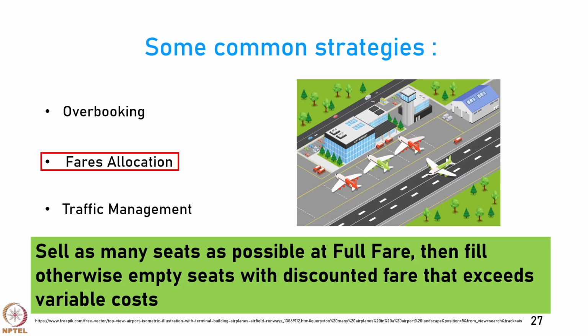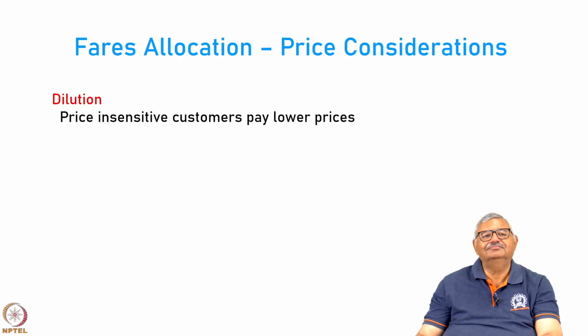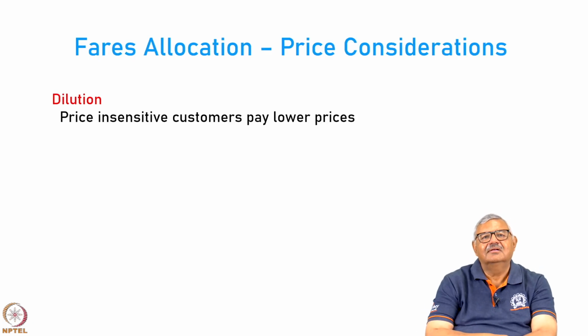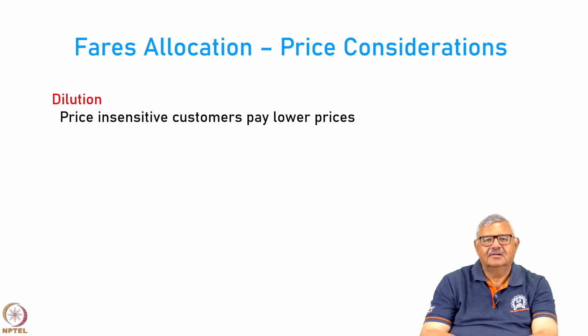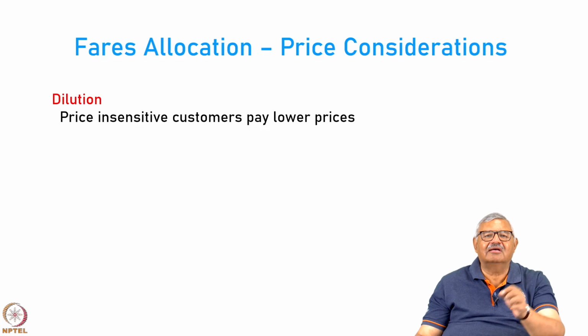So, this strategy is that at full fare you sell as many seats as possible, and then when you reach one particular limit you say, okay, now we will go very liberal, we will give very good discounts so that we fill our seats. Now, here there are problems. There could be something called dilution. Now, there are some passengers who are not so sensitive to prices. They would have paid a higher price, but because you are offering discounted tickets to fill the seats, they will pay less. So, you have diluted your revenue.